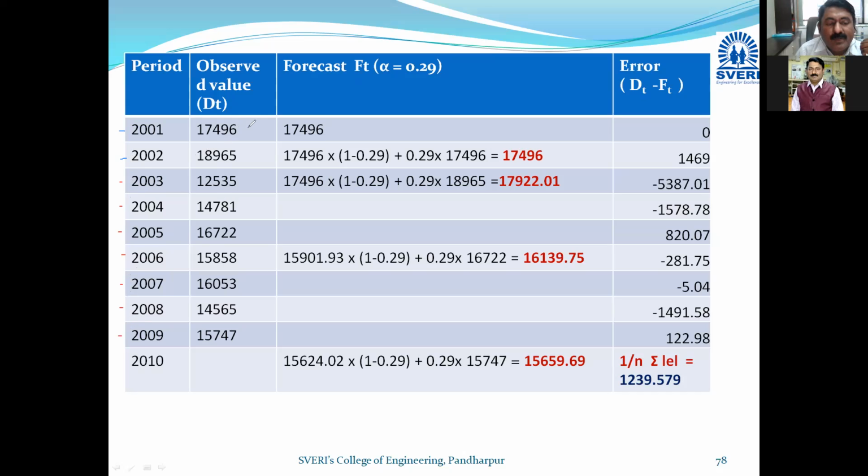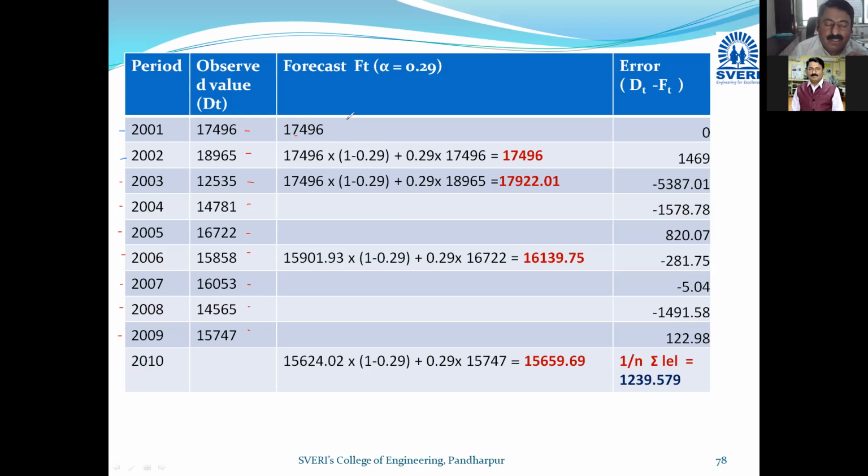These are the observed values dt, the actual electricity values, so I can consider this as the demand. Demand is given for 1, 2, 3, 4, 5, 6, 7, 8, 9. This is the given data. We have assumed the forecasted value. Here you can see this forecast value. In the first case, we have assumed this value as equal to 17,496. So demand is the same as the forecast; we have assumed the same.